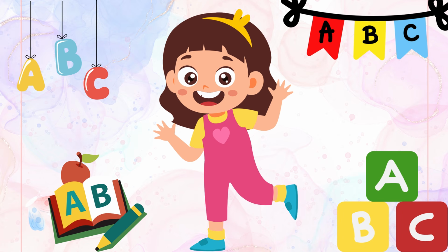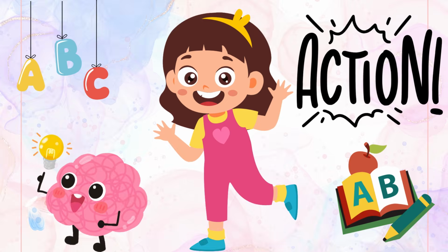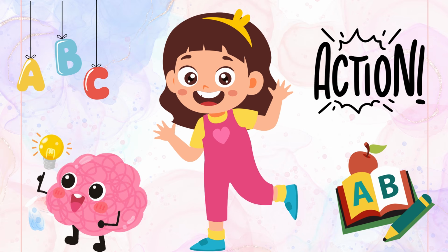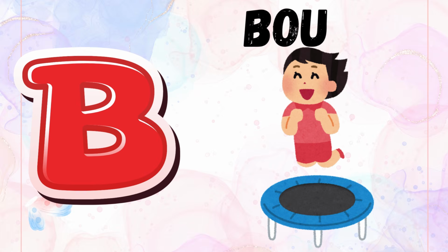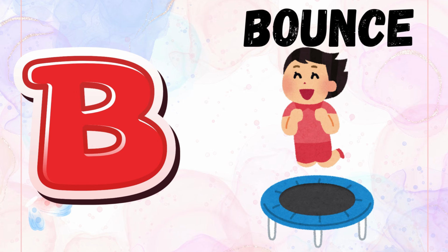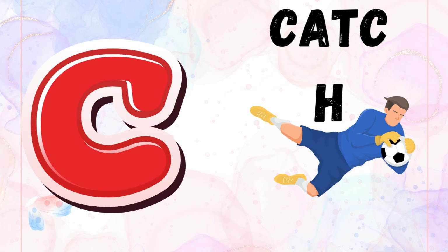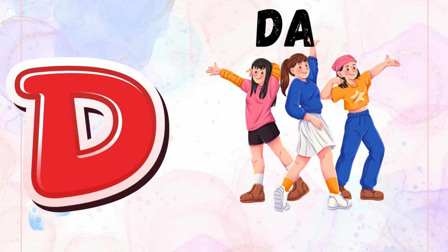Hello, friends. Let's learn action words from A to Z. Get ready to move and have fun. A is for act. B is for bounce. C is for catch. D is for dance.